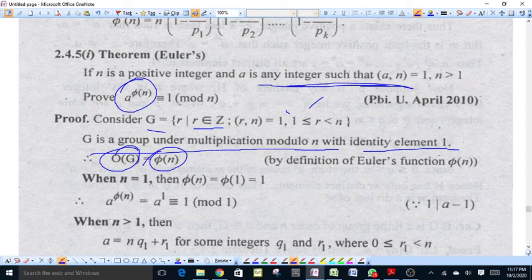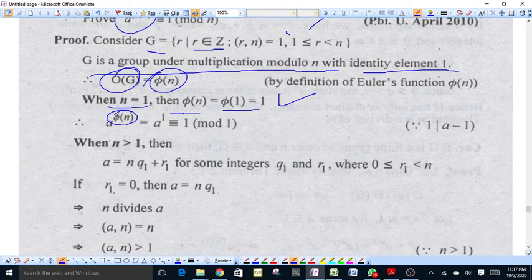When n is equal to 1, phi n is equal to phi 1 will equal to 1. This means a raised to power phi n, which is equal to a raised to power 1 because phi n is equal to 1, is congruent to 1 modulo 1 because here n is equal to 1, which is true.